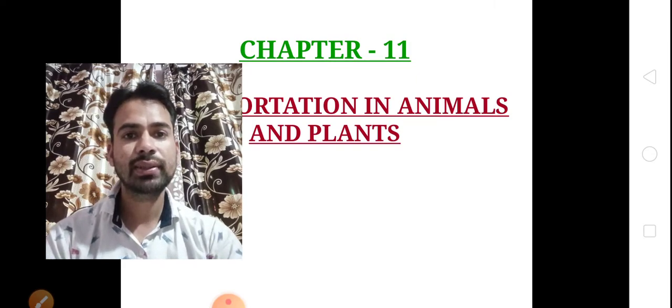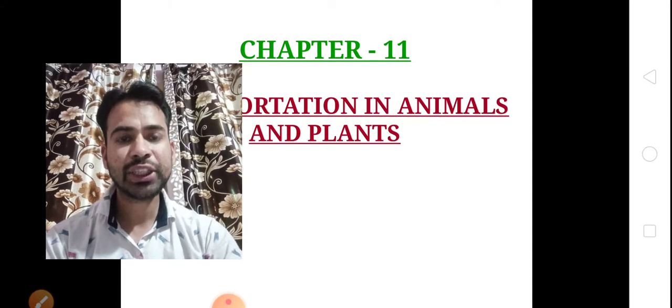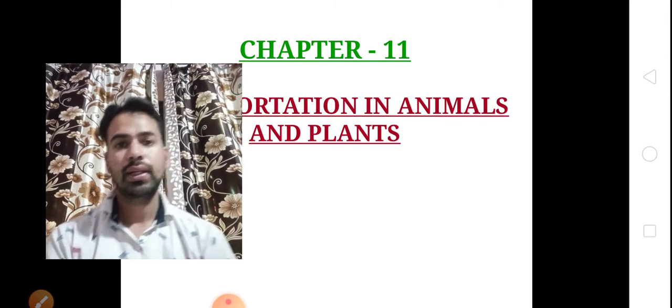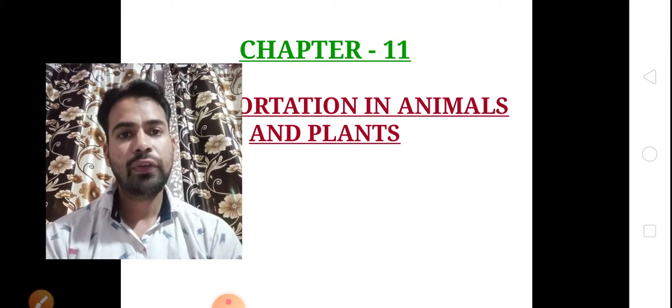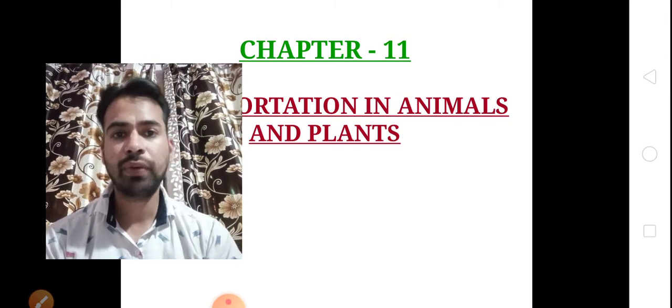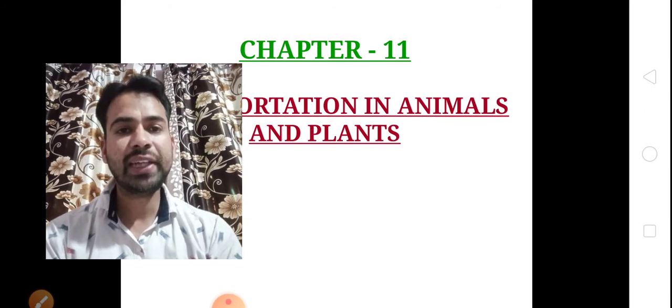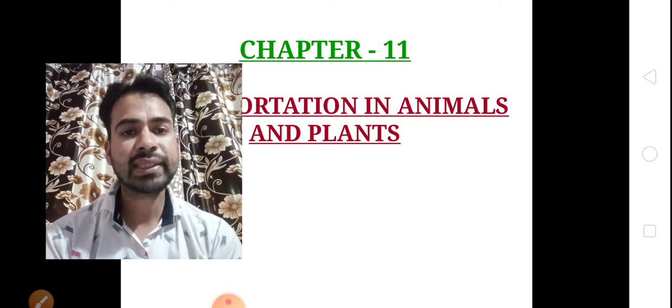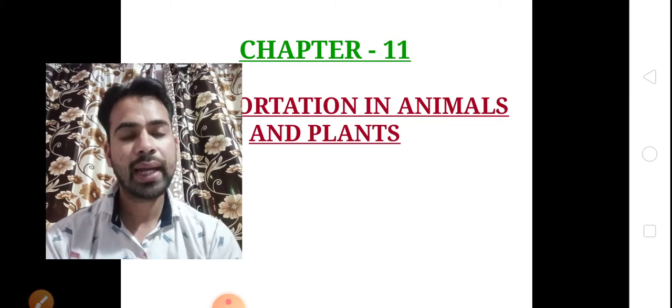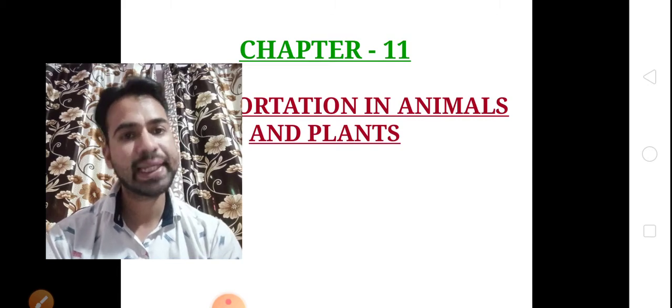Now children, lastly we'll discuss excretion. How is the waste product released from our body? The waste product is released from our body by the excretory system, and the name of the process is excretion.